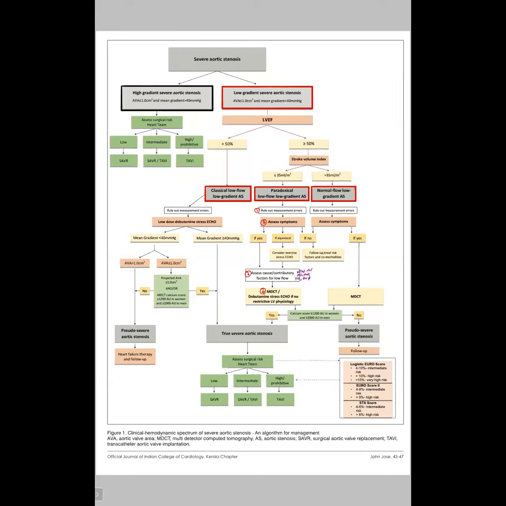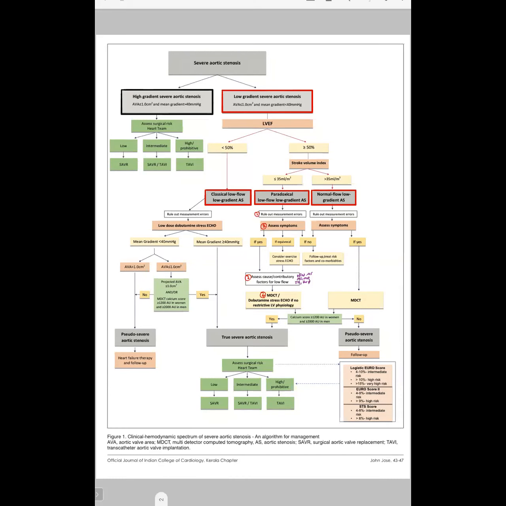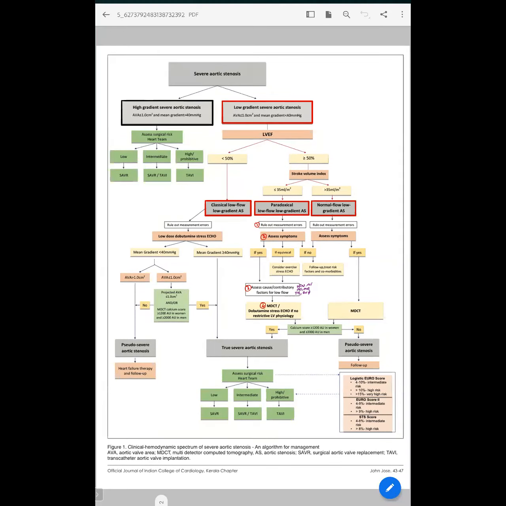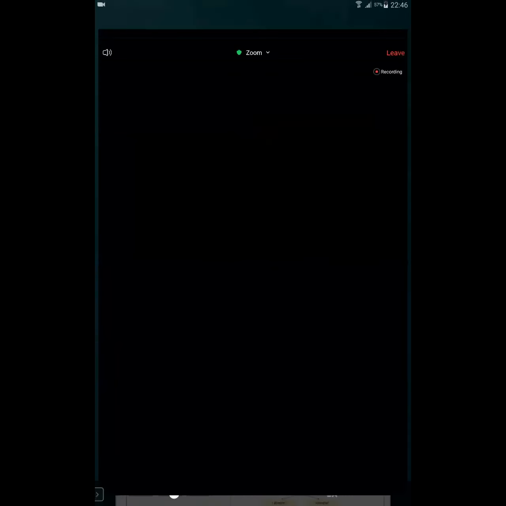So what is Monin's risk score? It gives you 4 quartiles. What they have taken into consideration is BNP, peak velocity of the aortic valve, whatever you're finding, and sex. They say that females have a higher risk of worse outcomes than males in AS generally. So they have divided the patients into 4 quartiles, and they give low, intermediate, and high risk groups.